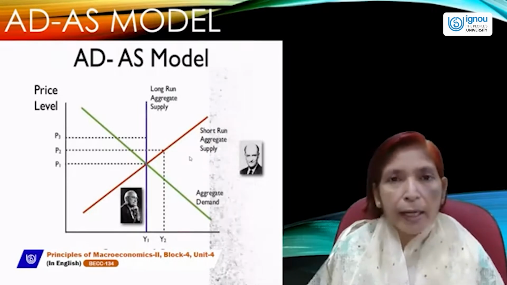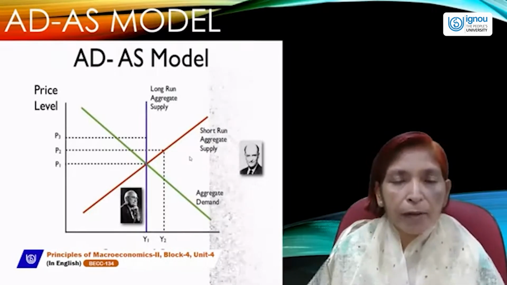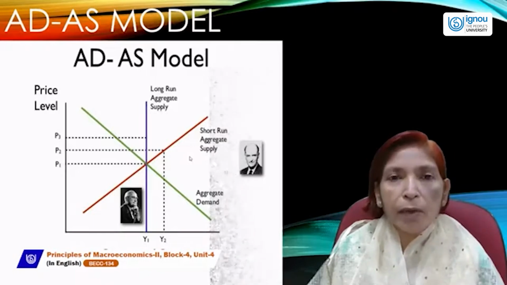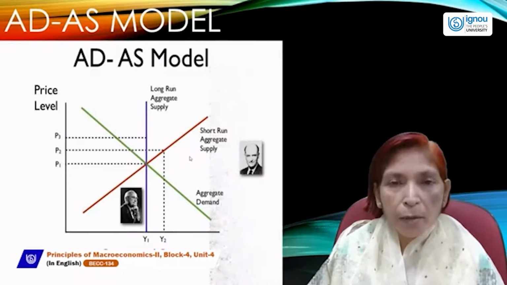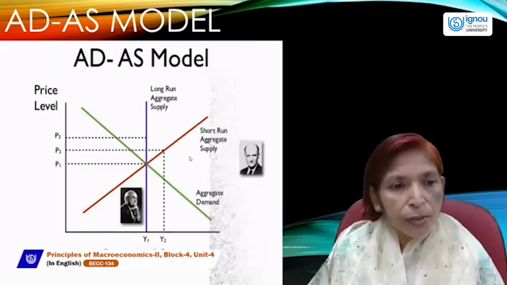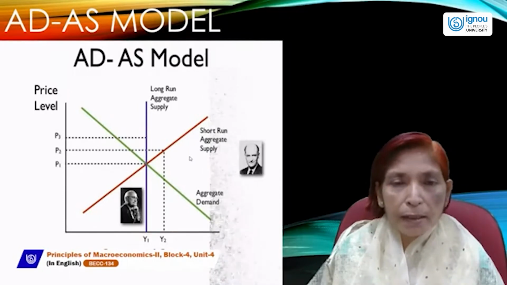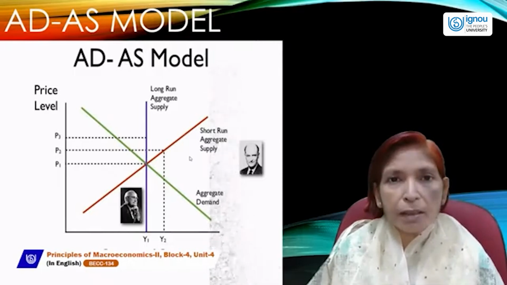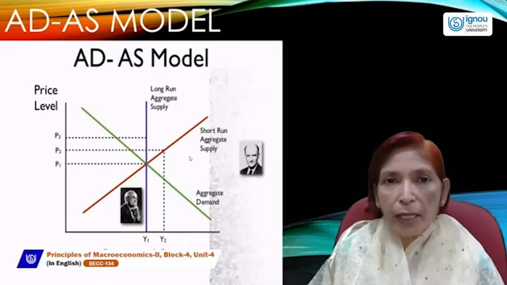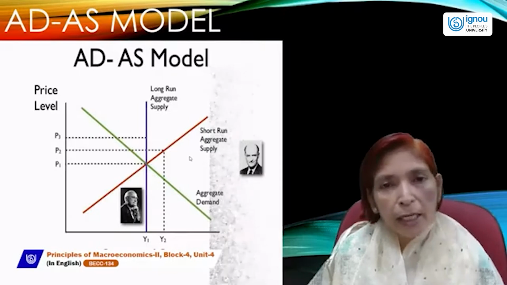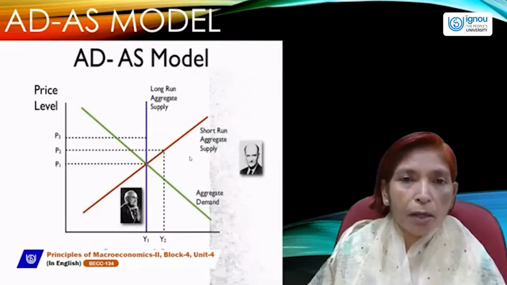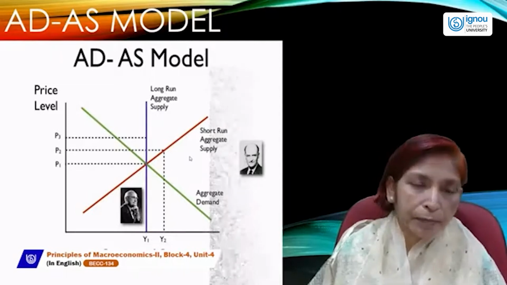Aggregate demand and aggregate supply play a very important role in macroeconomic equilibrium. We can determine macroeconomic equilibrium through this approach. So there is a difference between the nature of the aggregate demand curve and the aggregate supply curve. The aggregate supply curve may be a short run aggregate supply curve or a long run aggregate supply curve.